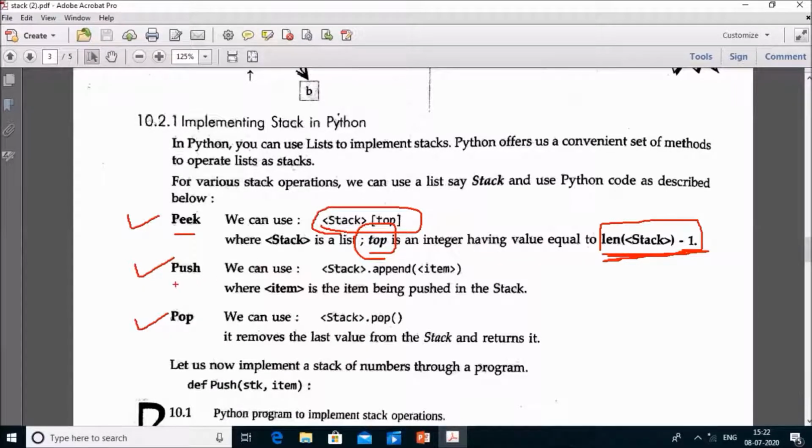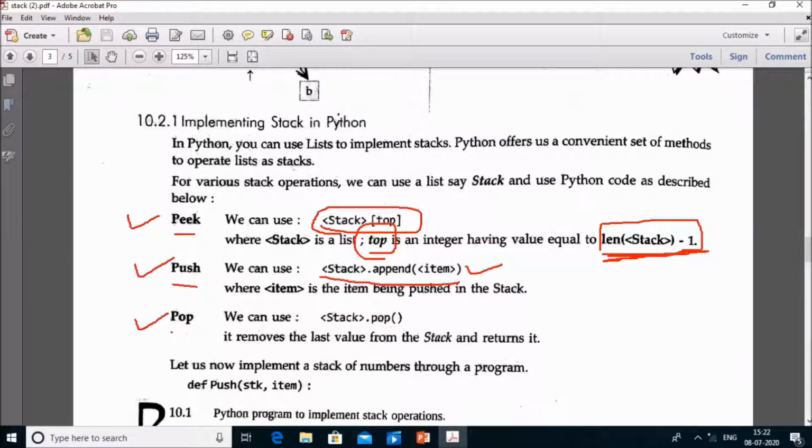Now the next operation is push. Push operation helps in addition of the element, insertion of the element on the stack. For that you have to write like this: stack.append, in bracket you have to pass the item or parameter which you want to insert.